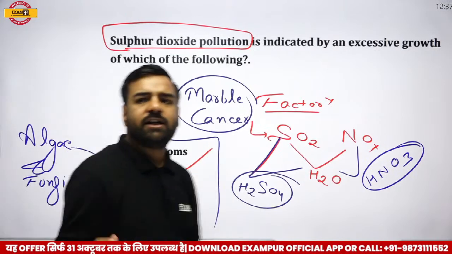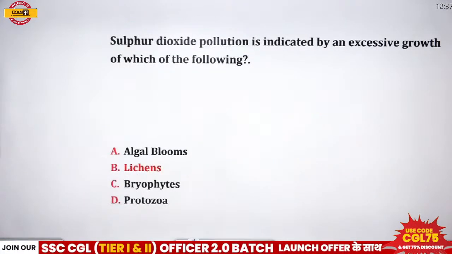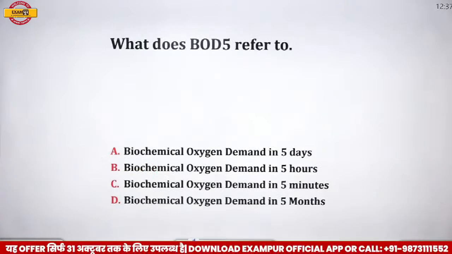Okay, so let's move forward now. So these were the important things here. B, lichens is the correct answer. Next is, what does BOD5 refer to?